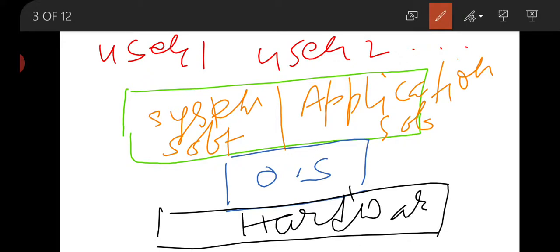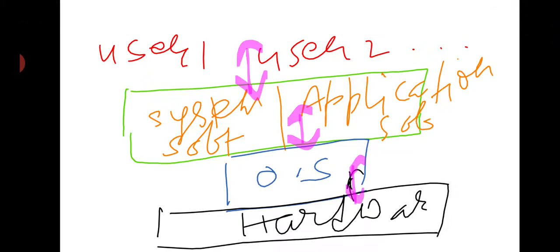Now if all these things are going to connect with the operating system, operating system works as an interface between user, software and computer hardware. This is the main role and application of operating system. That is, without operating system you are not able to work with the computer system.